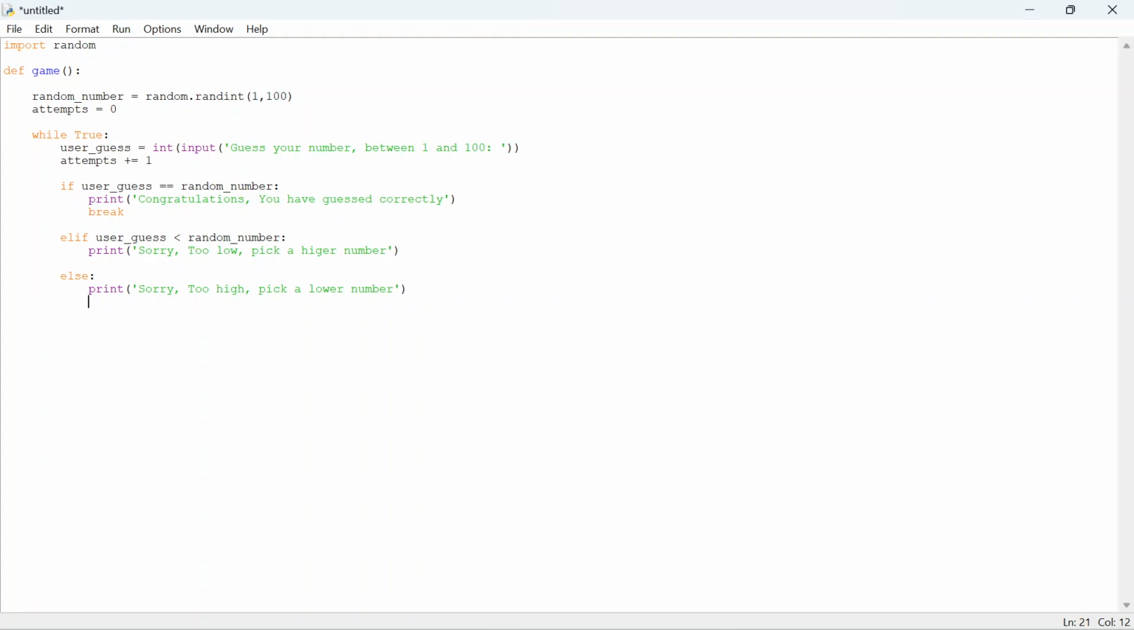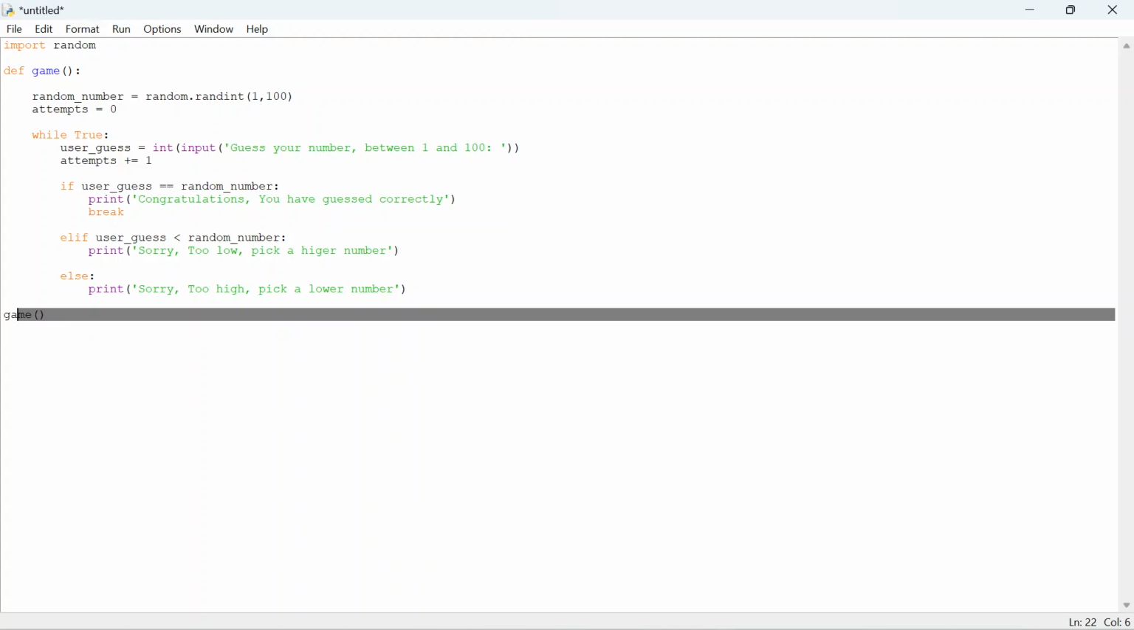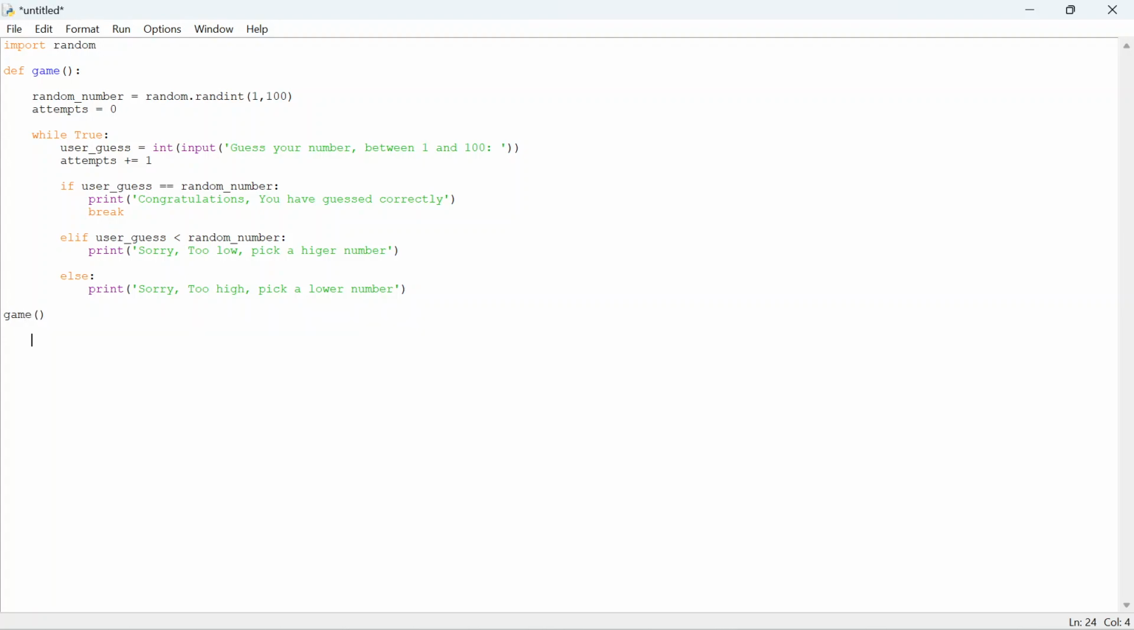And that is sort of our game done. What we will do now is that we will simply call the game function. Remember, when you define a function, it doesn't run unless you call it. So we will just call it like this. And now we will run this. You can press F5, run module.